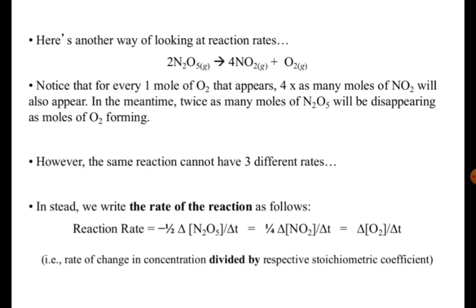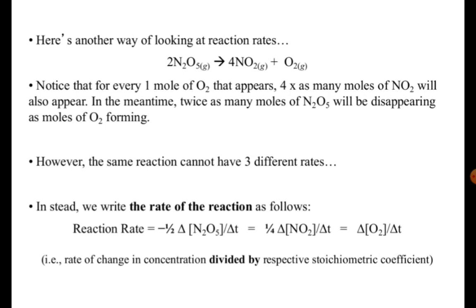Here is another way of looking at reaction rate. Nitrogen pentoxide is converted into nitrogen dioxide gas and oxygen. Notice that for every 1 mole of oxygen that appears, 4 times as many moles of NO2 will also appear. In the meantime, twice as many moles of N2O5 will be disappearing as moles of oxygen forming.